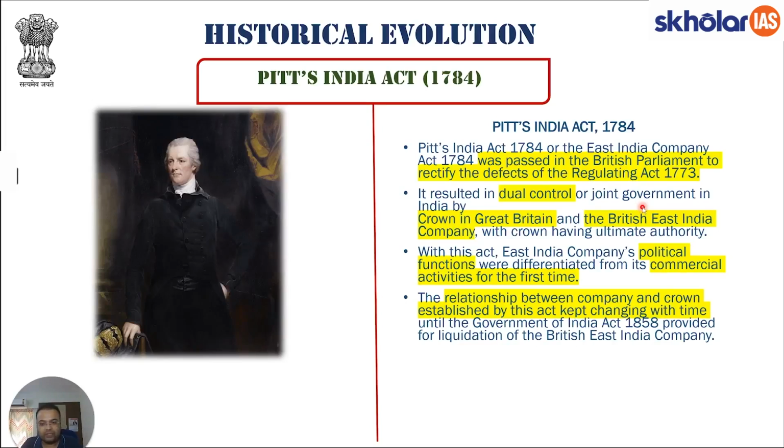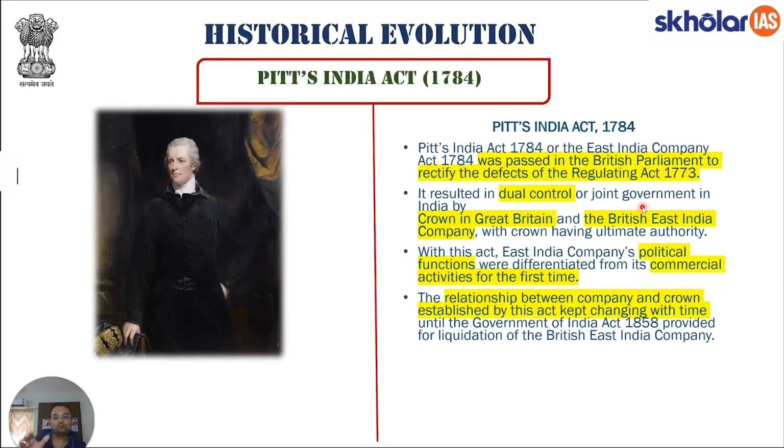Now it wouldn't just be the company controlling the affairs within India. It will be a combination of two governing bodies. First will be the Crown in Great Britain, that is, the British government, and second will be the British East India Company.